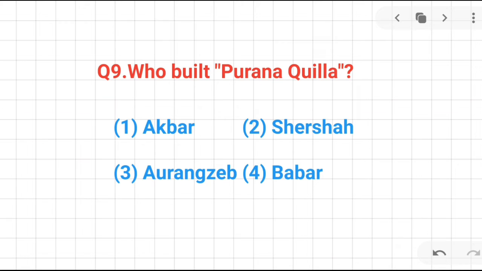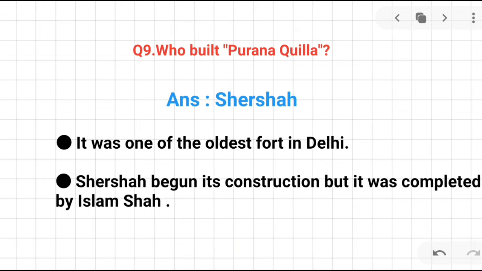Okay. Question number 9. Who built Purana Qila? It's a very important question. Okay. Akbar, Sher Shah, Aurangzeb, Babur. The correct answer is Sher Shah. It was one of the oldest forts in Delhi. Sher Shah began its construction, but it was completed by Islam Shah. Please kindly note down all the bullet points along with the questions, because it's extra information to the question. Okay, a question may come from this point of view.